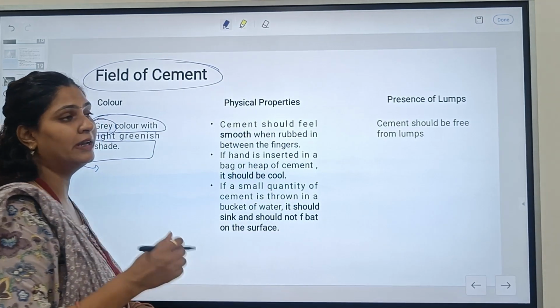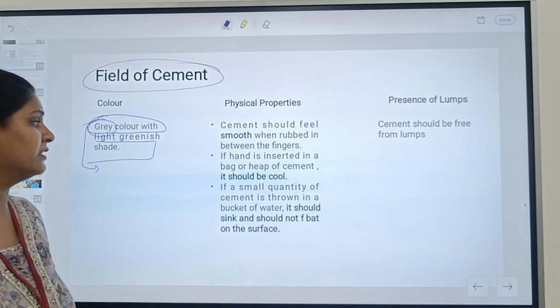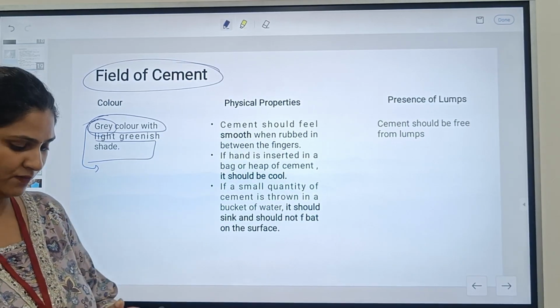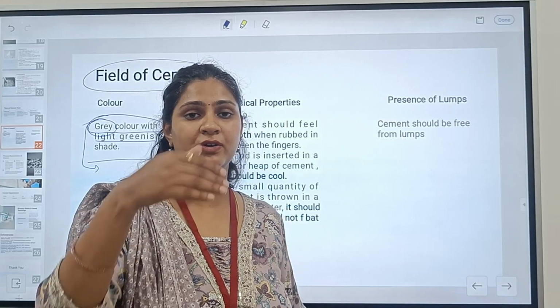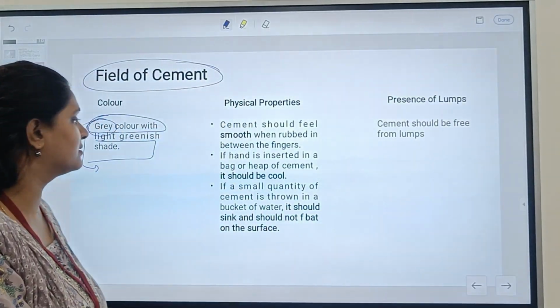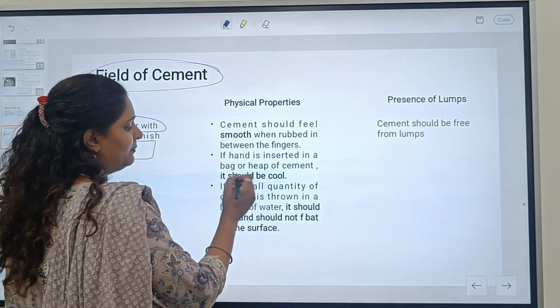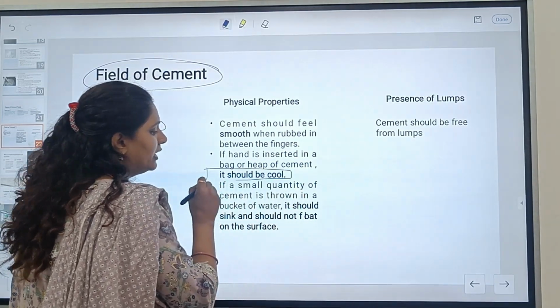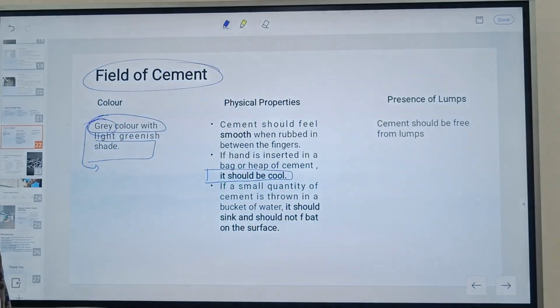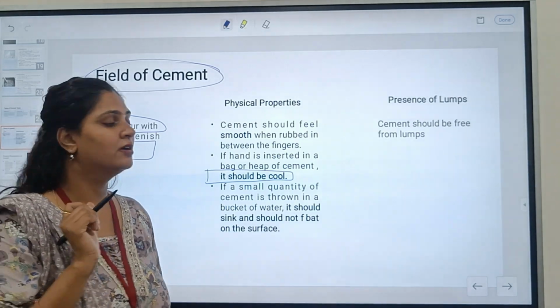Another test we can do in the field is this: if we have a bag of cement and we insert our hand in the bag or a heap, it should feel cool. If it doesn't feel cool, then the cement is not good.